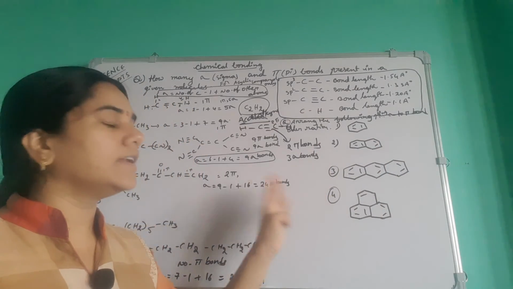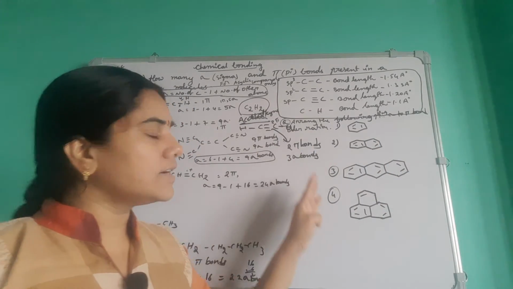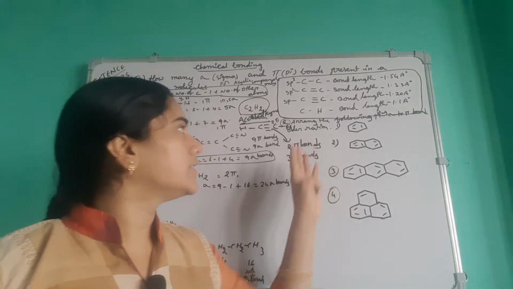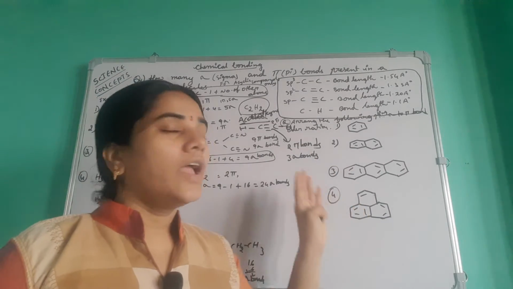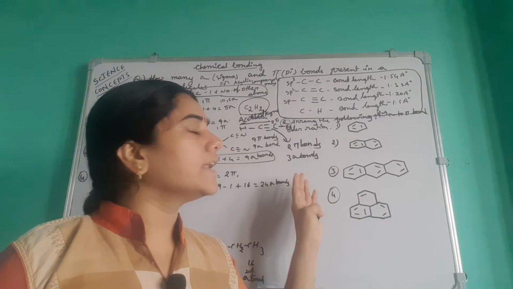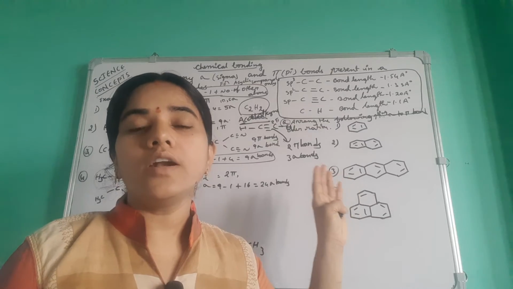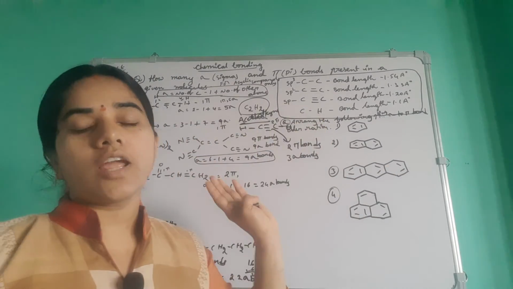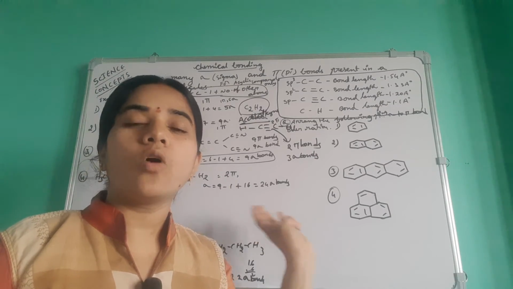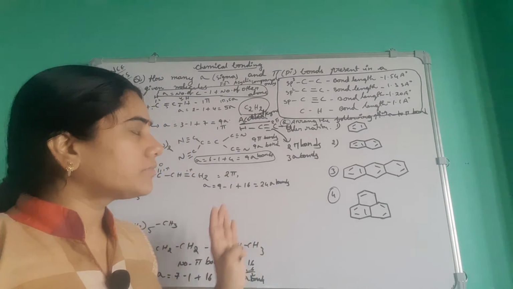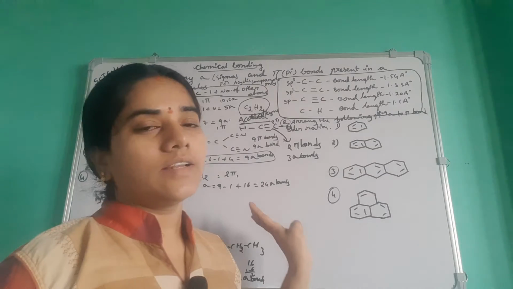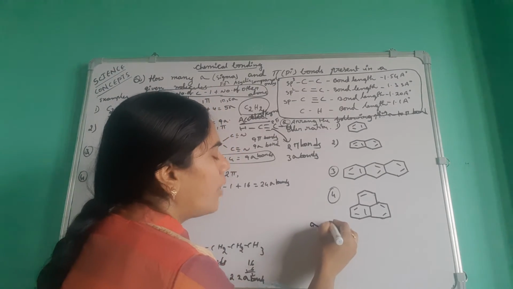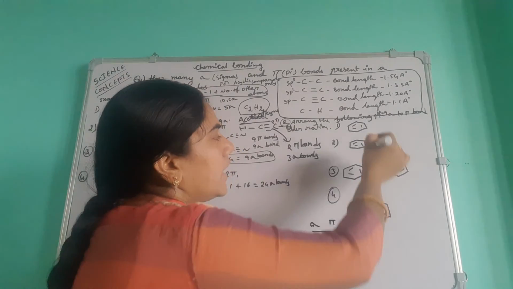Suppose they asked a question like this: arrange the following in increasing order of sigma to pi bond ratio. If they ask a question like that, that means for the sigma to pi bond ratio, you first have to calculate how many sigma and how many pi bonds are there in each molecule.